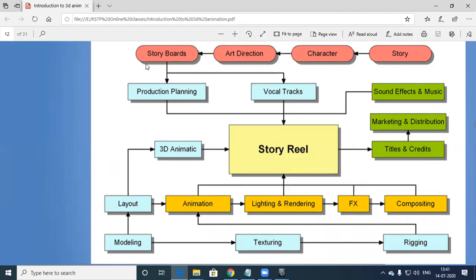So first is the product storyboard. Let's say for example you have a main story reel here. Storyboard involves art direction, character, and story. Normally one simple one-line story will be there. You have to finalize what characters come in the story and what art direction needs to be done for the particular story. Then you create a storyboard. Once the storyboard is done, you go for planning.